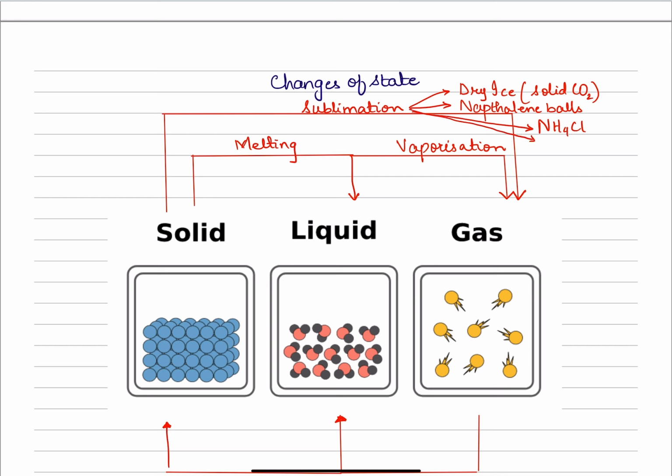And the most important one is iodine, I2. Iodine is a solid. When you heat it, it sublimes. Another example is AlCl3, aluminum trichloride. It's a solid. When you heat it, it also sublimes. So these are a few of the examples of substances that sublime on heating, which means that they change their state directly from solid to gas.